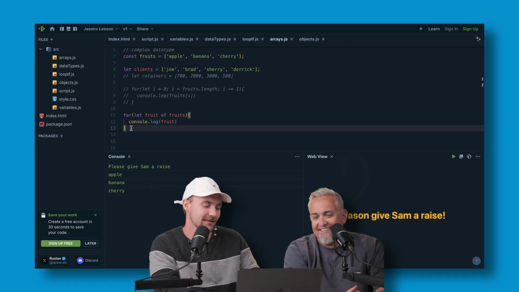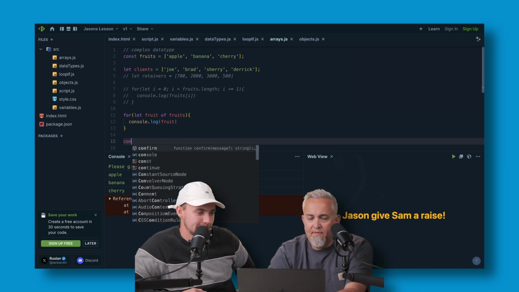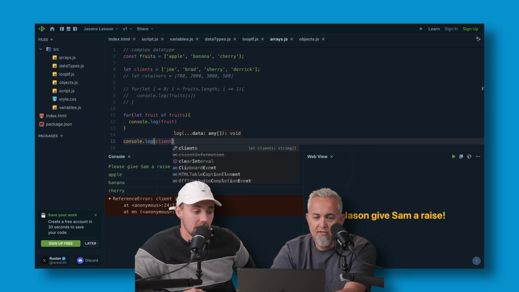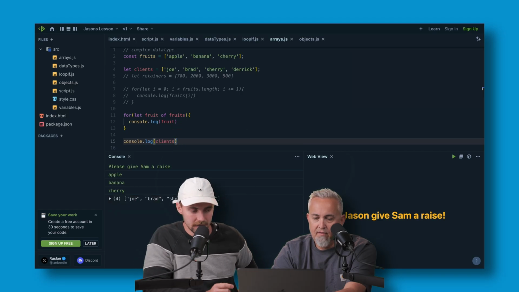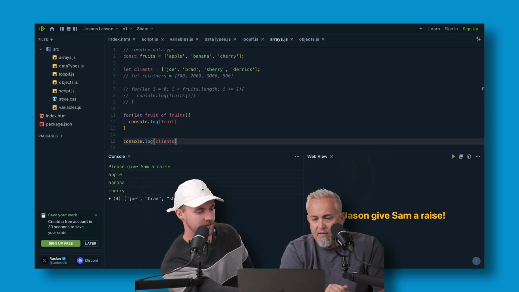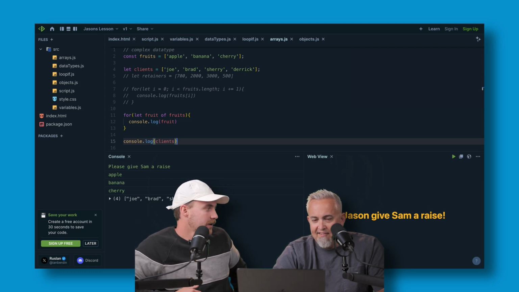Just kidding. Okay, so now, just to get some practice, you can console log all the clients right here. Console log clients. You see how it came out as an array, just showing the group. But if you want to do each individual one, you'll do something similar: for let client of clients, and then you'll console log. You can make another for loop where you do the individual client.